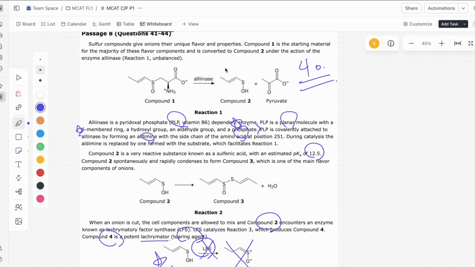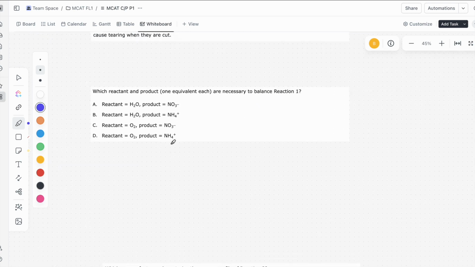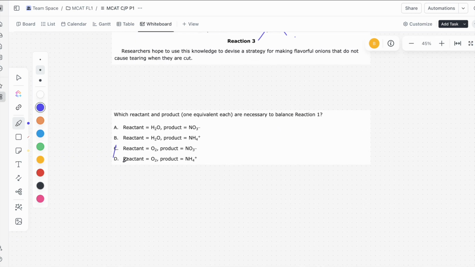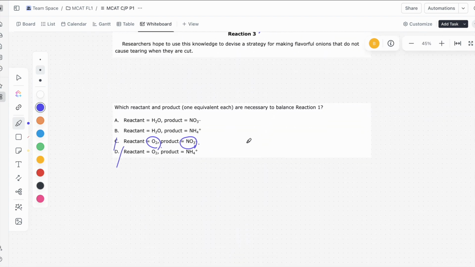And we'll notice that we're missing a source of nitrogen on the product side. So that means we need something with 1 oxygen here, and we need something with a nitrogen on this side. So let's see if we can eliminate anything. We can immediately eliminate C and D because C not only adds oxygens into the product side, but it also adds 2 oxygens onto the reactant side, right? So what's happening here in C is you're actually adding an oxygen to the product side ultimately, since you add 2 on the left, 3 on the right.